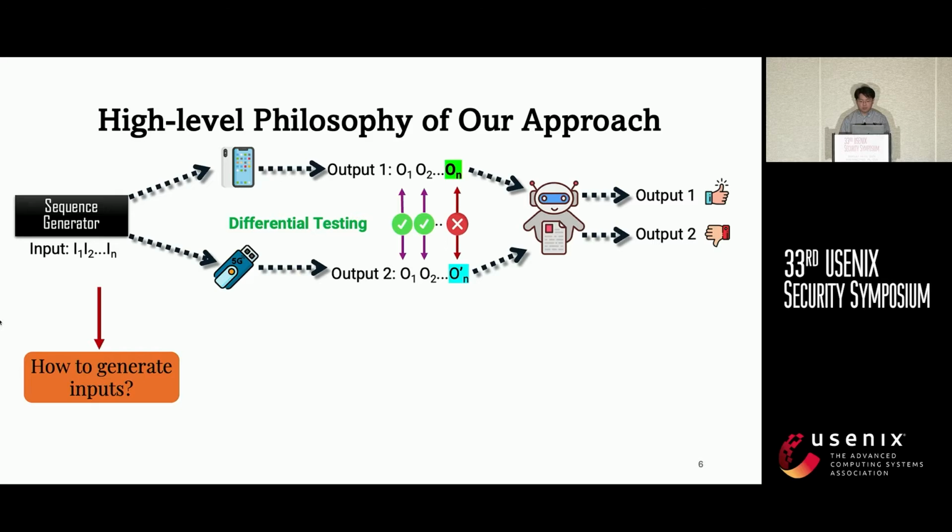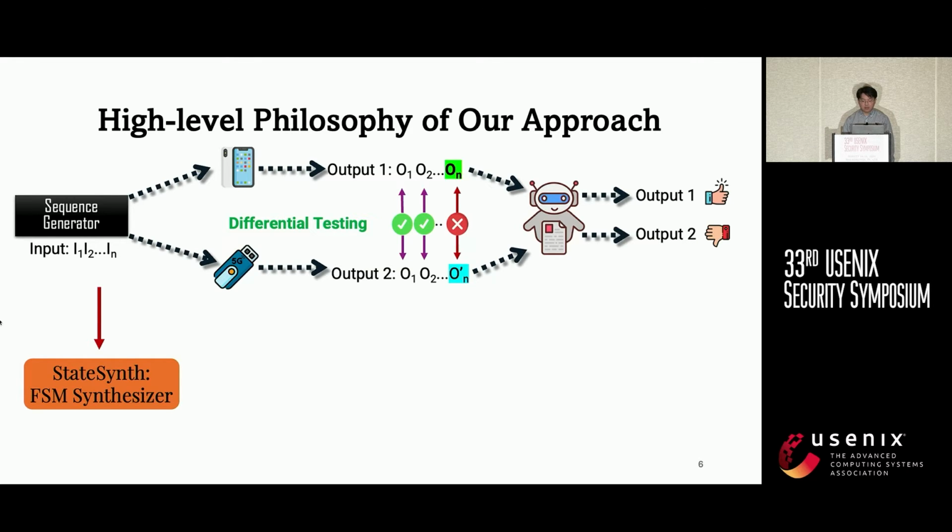Generating random inputs will not work because the 5G control plane protocol is stateful, and also we are doing over-the-air testing. This is a bit slow, and if we generate random inputs, it will take a lot of time. So we need a smarter way to generate the input sequence instead of randomly generating them. So we designed the StateSync module to synthesize finite state machines to model each device's behavior.